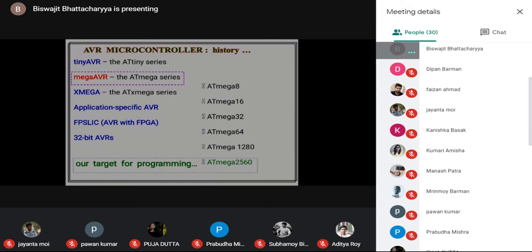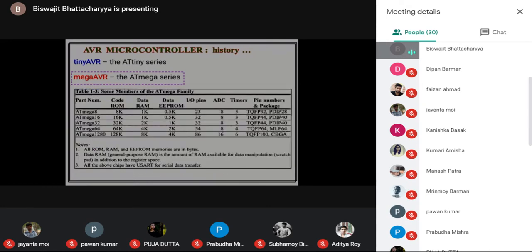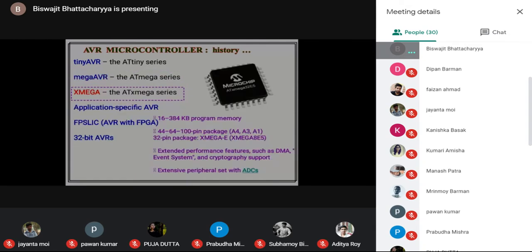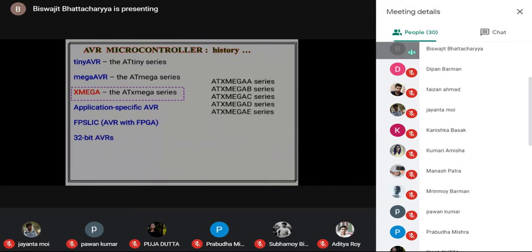Now, if you see the table, here is the version, here is the code ROM, and data ROM or EEPROM is available. Other features are also available. The number of pins is more, and the number of ADCs and timers are all more. In the XMega series there is larger program memory, more pins, more peripherals, and everything is higher. ATxmega A, ATxmega B, ATxmega E are different series of microcontrollers available there.